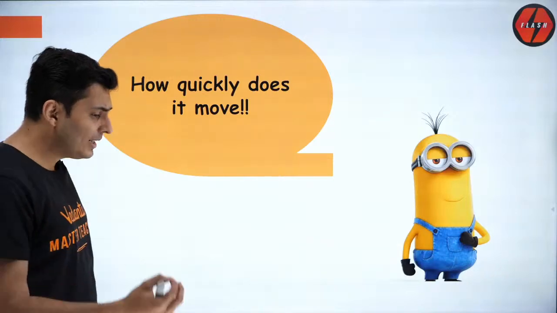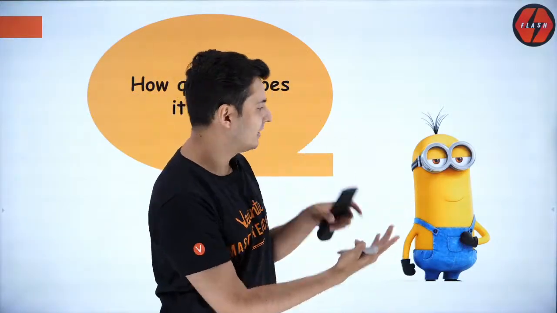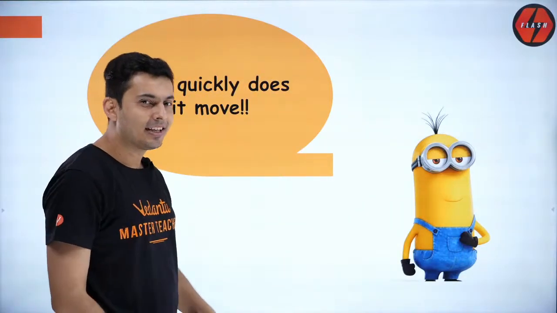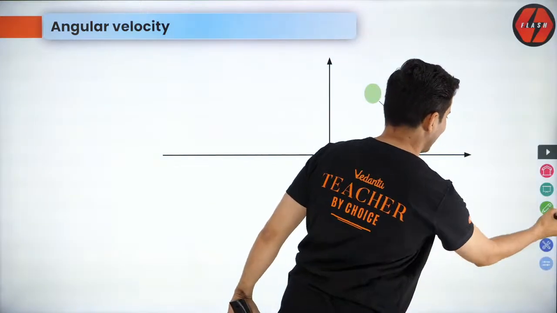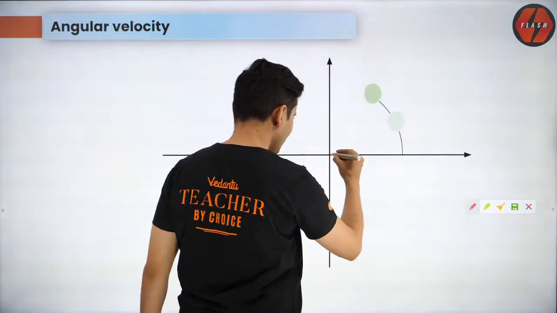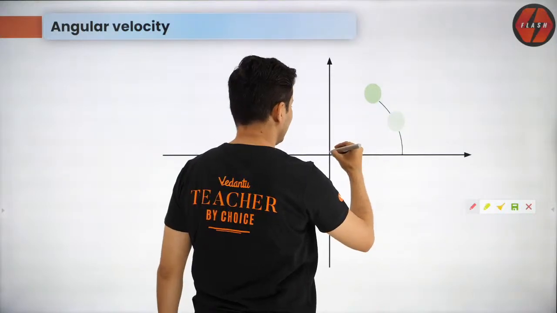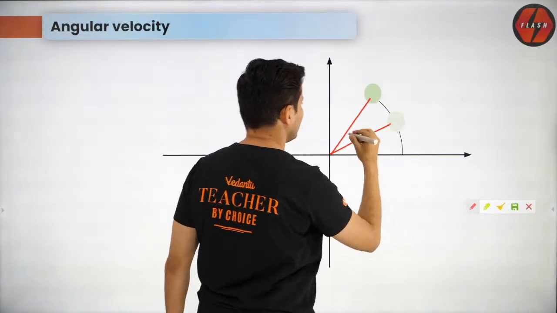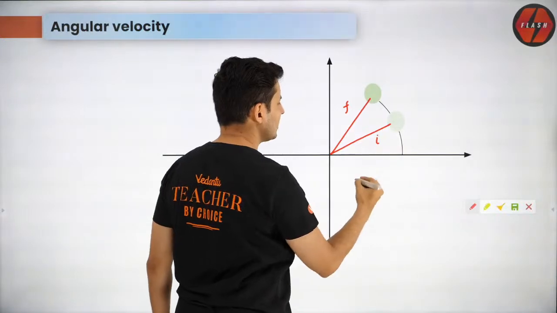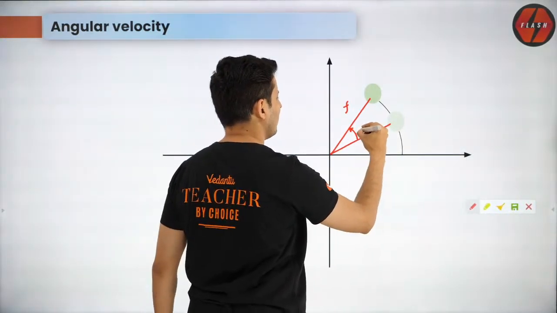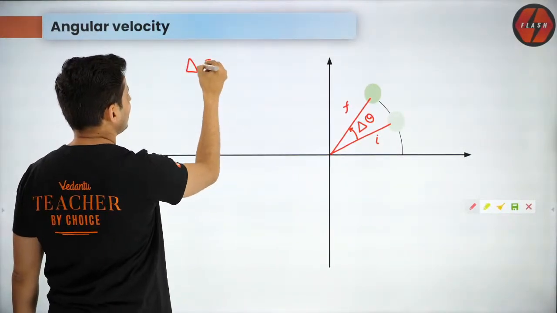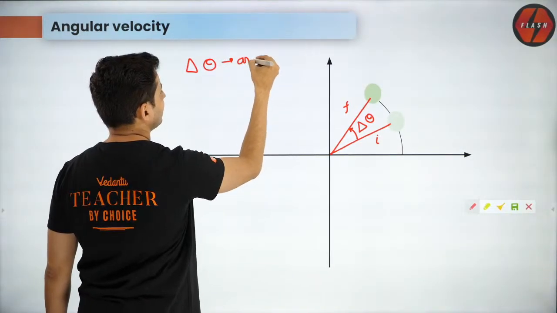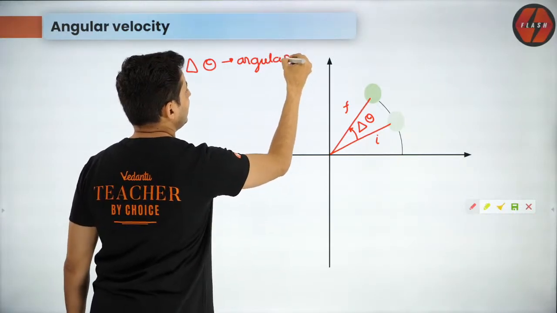Now we will talk about how quickly the particle has moved from one position to the other. So what will it be called? Think about it. Yes, it will be called angular velocity. So what is angular velocity, guys? Just like before, this was the final position, this was the initial position. So this much was delta theta. Remember, delta theta was the angular displacement.